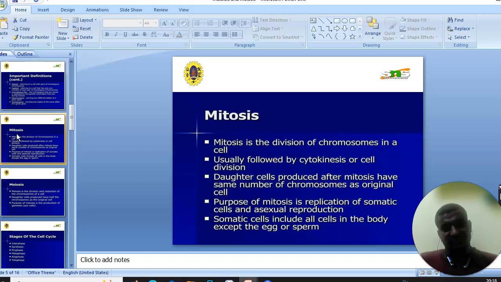First, let's look at mitosis. Mitosis is a division of the chromosomes in the cell, usually followed by cytokinesis or cell division. Daughter cells produced after mitosis have the same number of chromosomes as the original cell. The purpose of mitosis is replication of somatic cells and asexual reproduction. Somatic cells include all cells in the body except the egg or sperm.